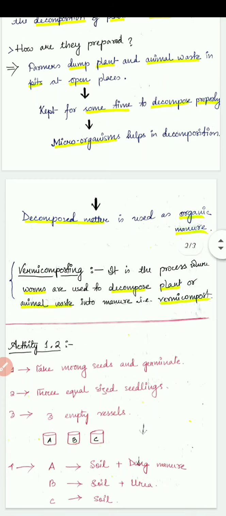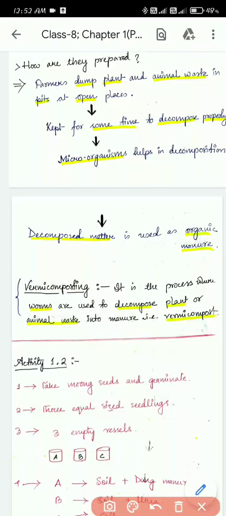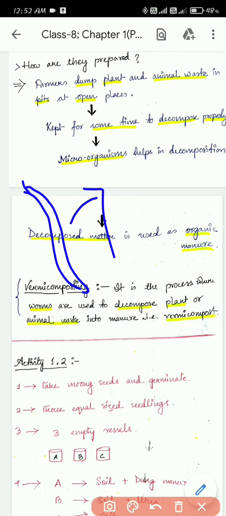So we have known that earthworms are very useful for plants. All earthworms or other worms are very useful for the farmer, because they help in decomposing things.